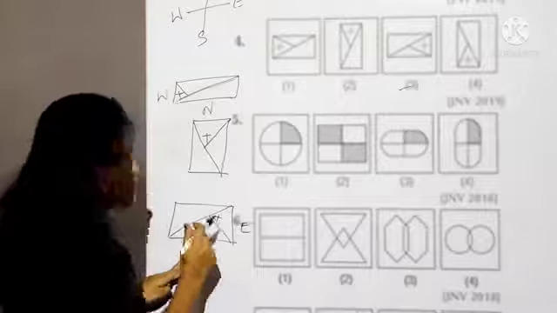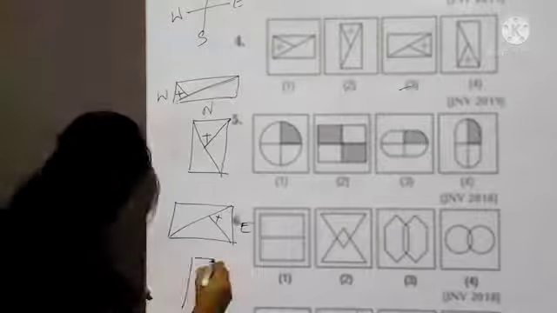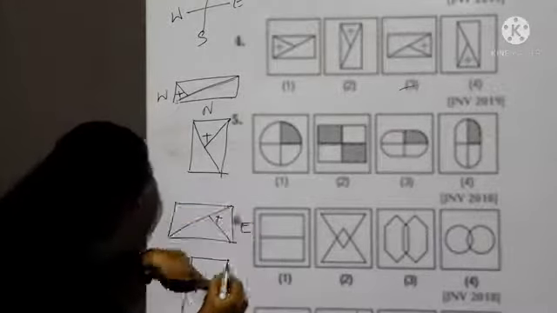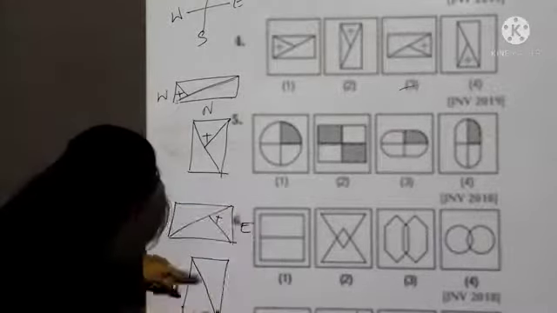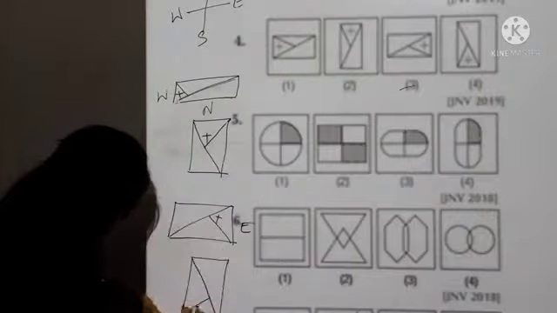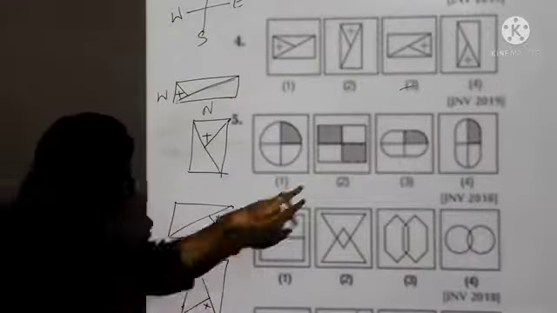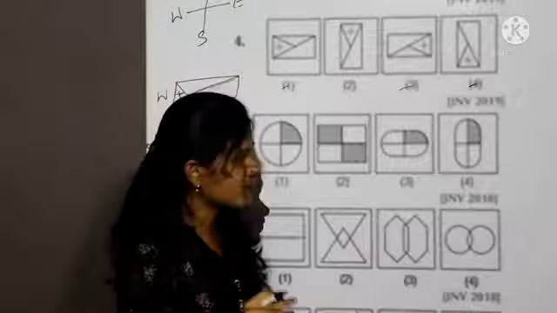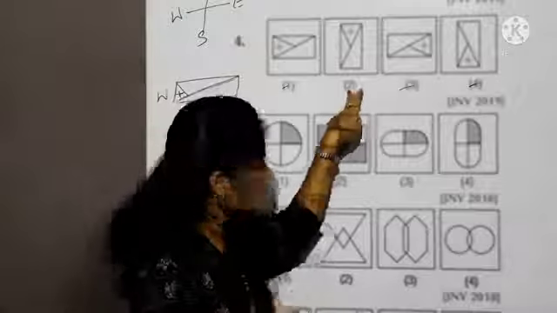Now see towards south. When I rotate this figure towards south, this diagonal will come this side, and this slanting line will come here, and this plus sign is present in the fourth figure. See, only the second figure is different, so our answer is the second one.